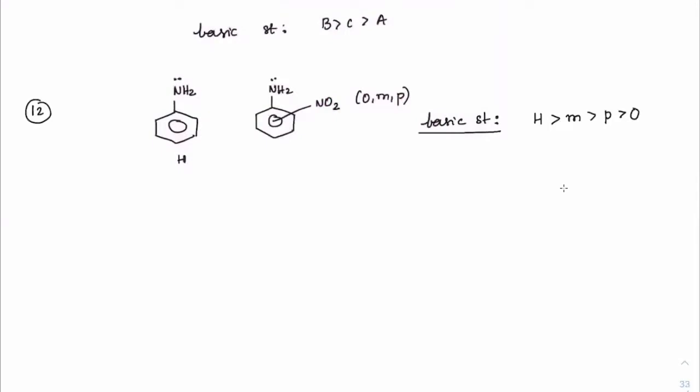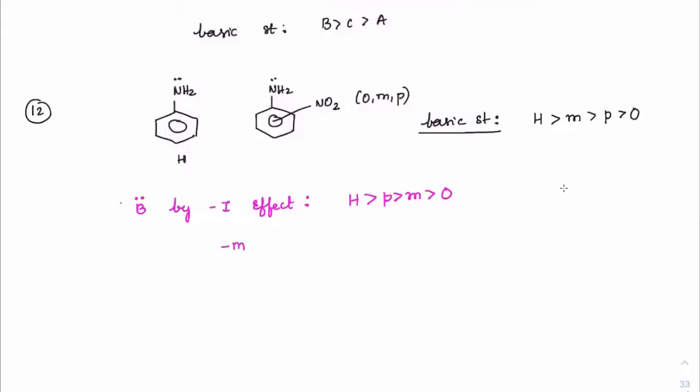When it comes to inductive effect, got it? So basicity by minus I effect. By minus I effect, where is the minus I effect maximum here? Ortho, correct? So therefore H is better than para, better than meta, better than ortho, only on the basis of inductive effect.